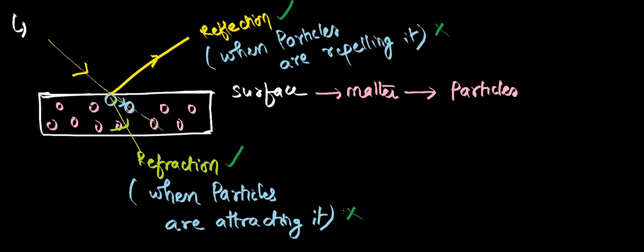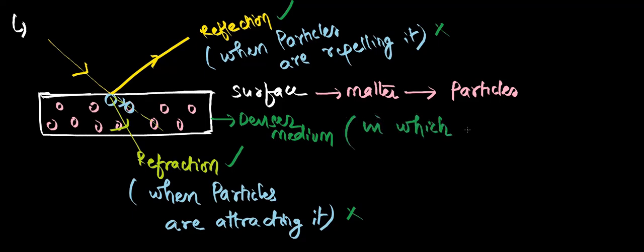How will we prove it, let us see. Let me take this as the denser medium. What is a denser medium, any idea? It is more dense than the rarer. Not like that. A denser medium is the medium in which the speed of light decreases. That is called a denser medium.